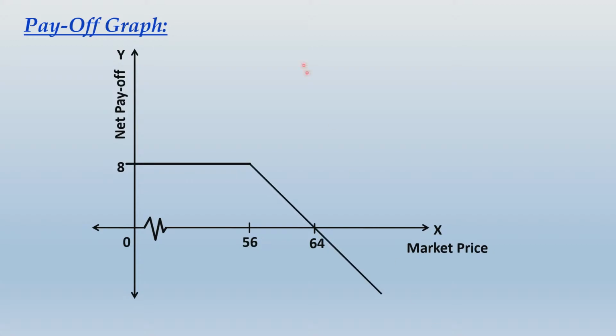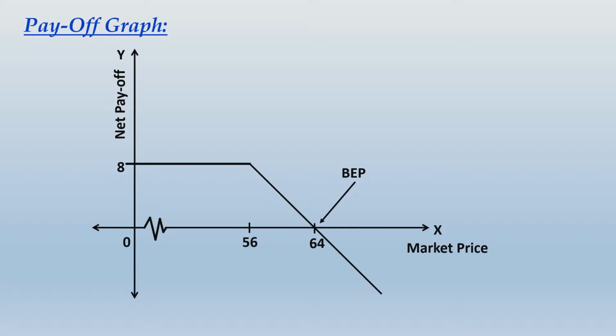And notice one thing, there is a potential of earning limited profit, but there is a chance of incurring a big amount of loss if the market price rises. So what conclusion can you draw from here? When will the call option writer make money? Not when the prices are rising. He will make money when the prices are declining. So call option writer will make money in a bearish market, not in a bullish market. So break even point will be when MP equals 64.